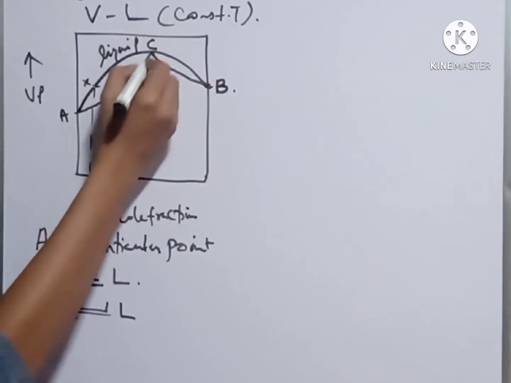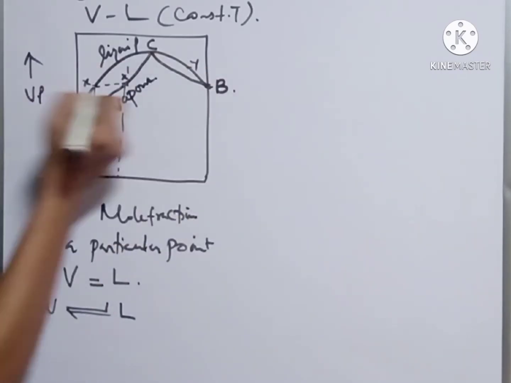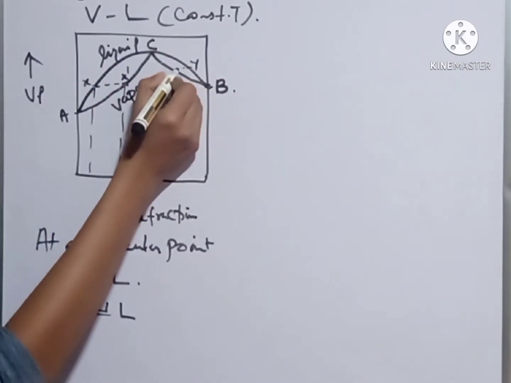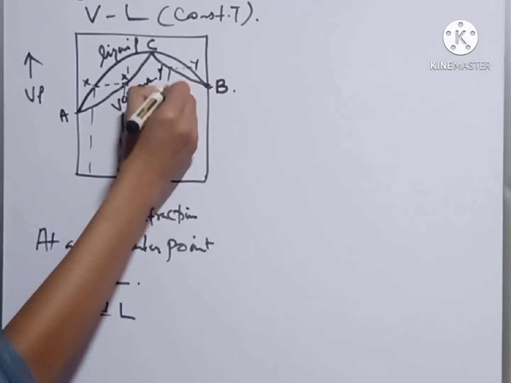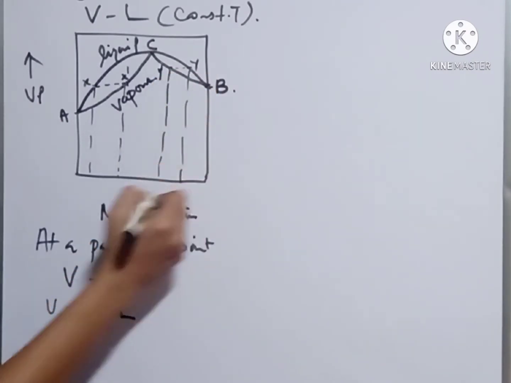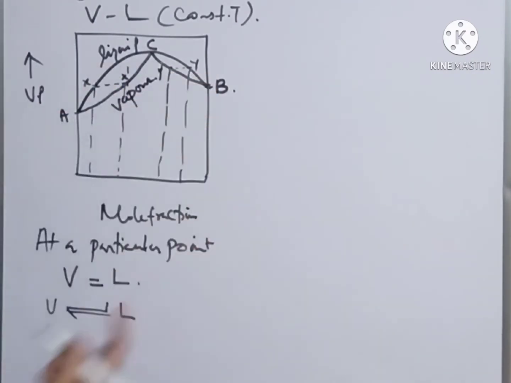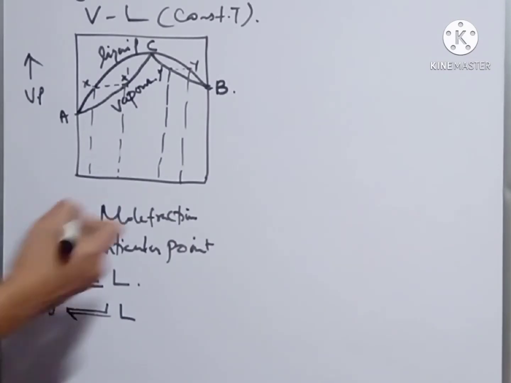Same way, if we consider a point Y in between B and C, then there is an equilibrium between Y and Y dash. So X and X dash are in equilibrium, and the same way Y and Y dash are in equilibrium.